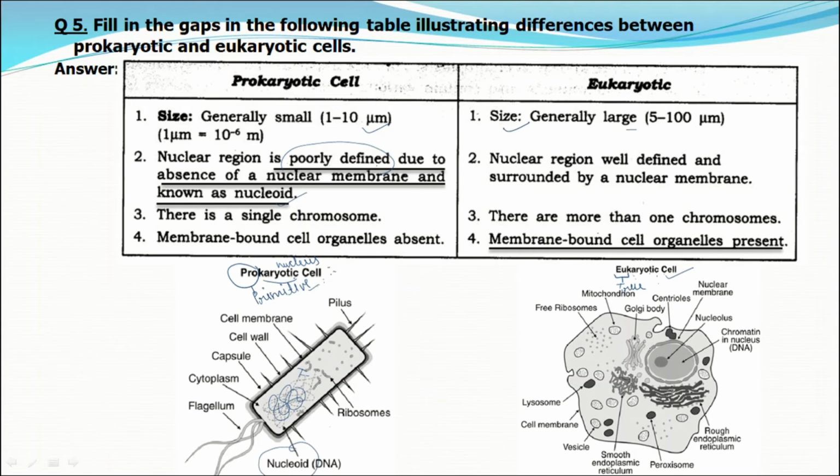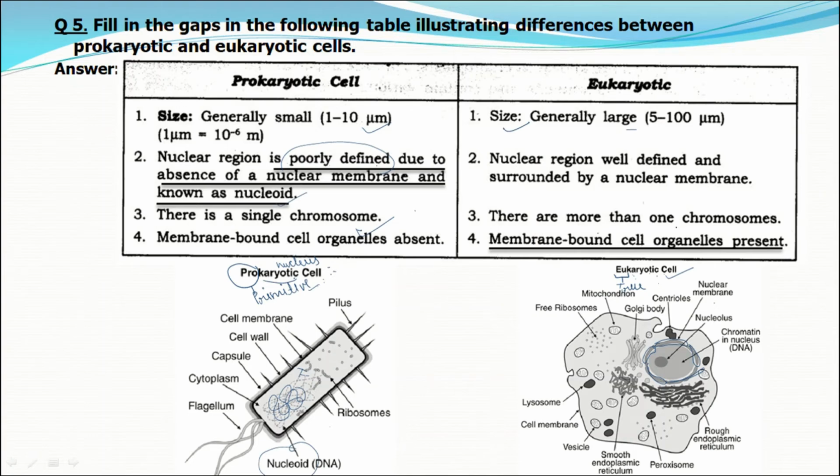The nuclear region is very defined, and you can see here the nuclear region is surrounded by a double membrane structure, which is known as the nuclear membrane in eukaryotic cells. So we can say in eukaryotic cells, the nucleus is very defined with an external surrounding feature, the nuclear membrane. The next difference is that prokaryotes generally have a single chromosome, while in eukaryotes there is more than one chromosome.